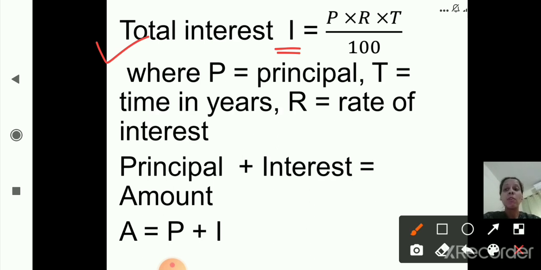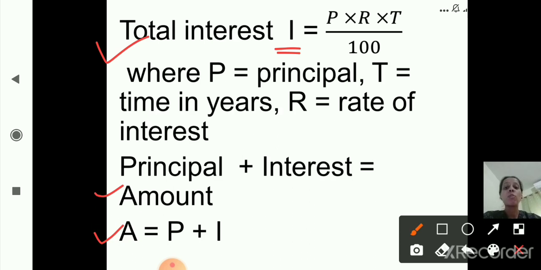Now the next formula is amount. How to find out amount? Amount is equal to principal plus interest. Amount, that is A, is equal to P plus I, where P is principal and I is interest. Okay, so these are the two formulas.